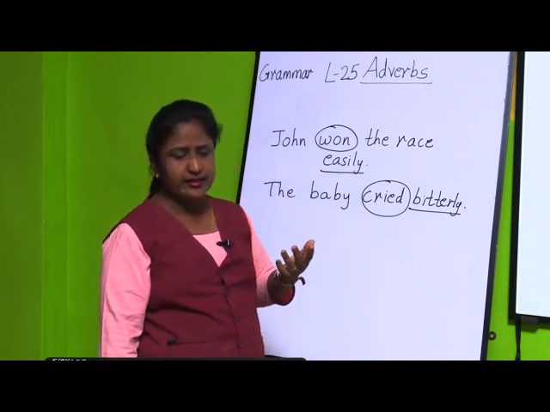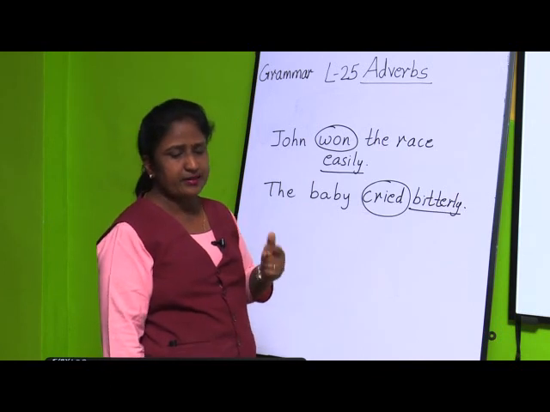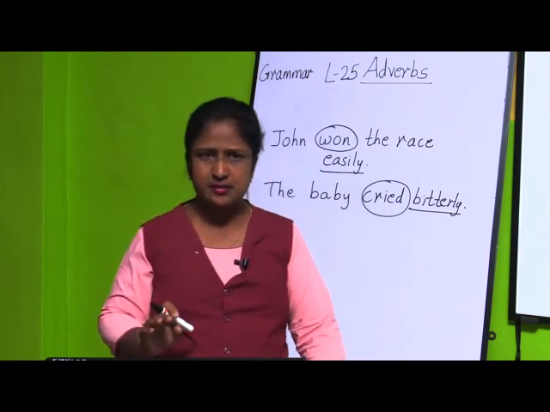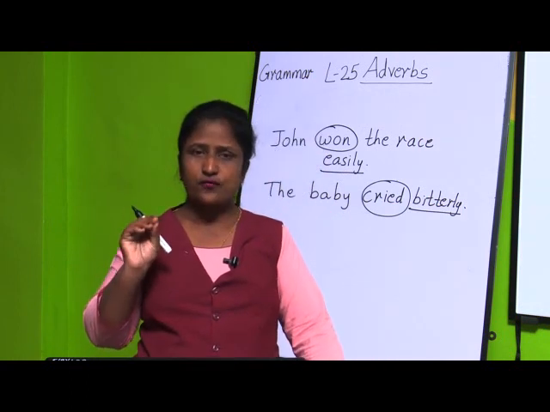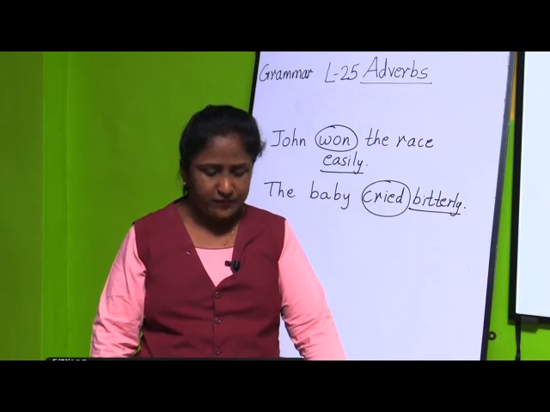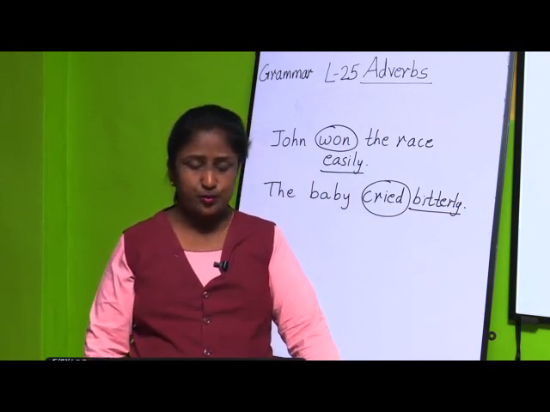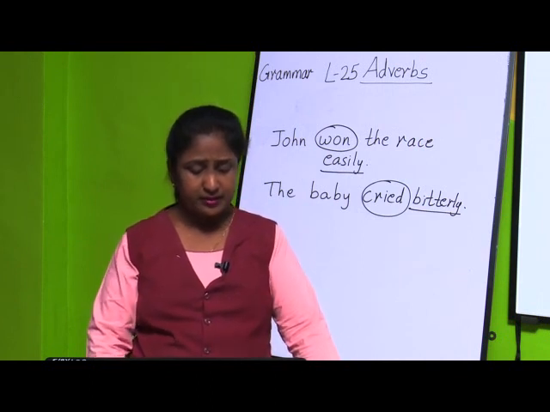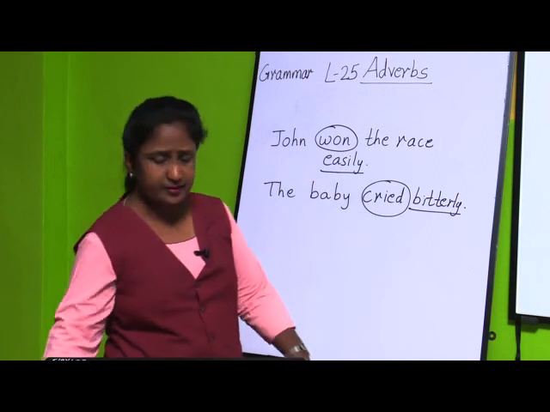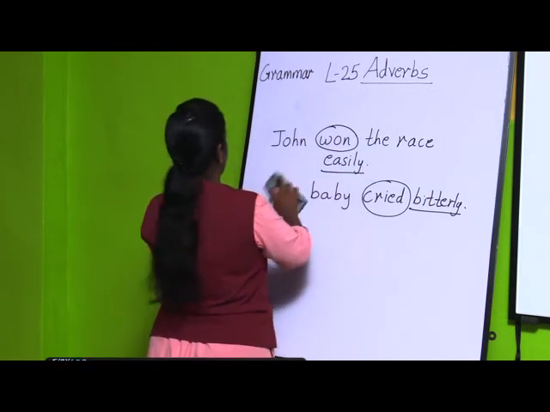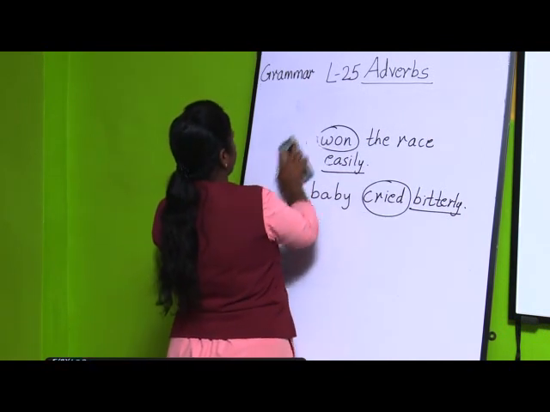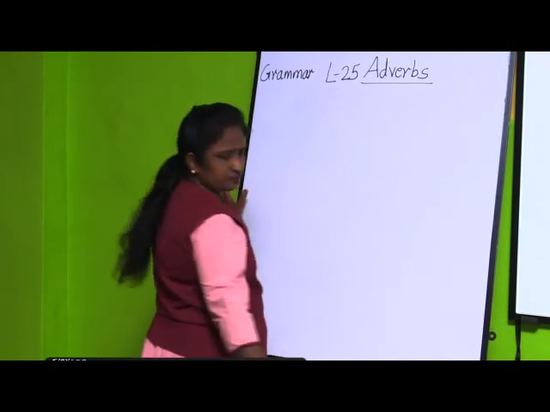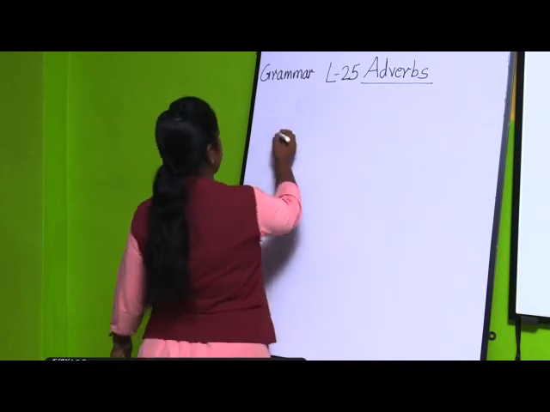Now, we will be moving to the next exercise, that is B. Underline the adverbs and mention their types. You are going to underline the adverbs, and write which type they are. We will take the first 2 examples. First one: the teacher told us to read correctly.